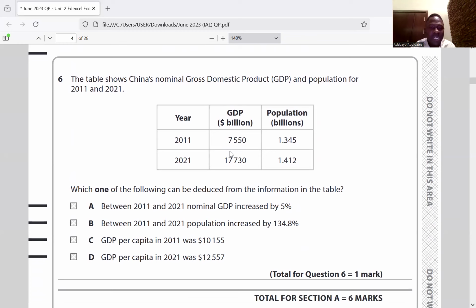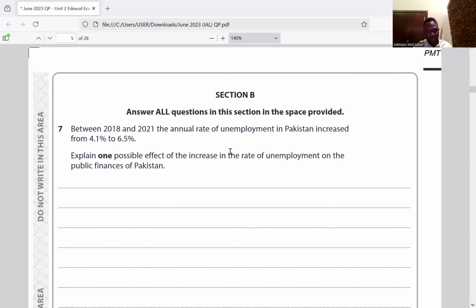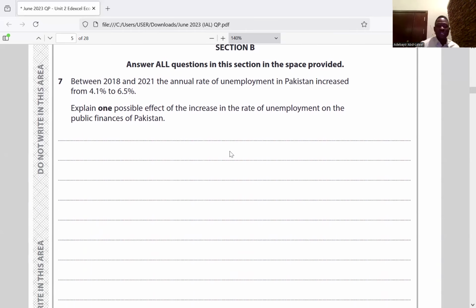So they said GDP per capita in 2011 was 10,155. No. GDP per capita in 2021 was 12,557. Yes, because in 2021 it is 17,730 divided by 1.412, which gives us 12,557. So the answer is D for question 6. We go to question 7. Are you there? Yes. Between 2018 and 2021, the annual rate of unemployment in Pakistan increased from 4.1% to 6.5%.